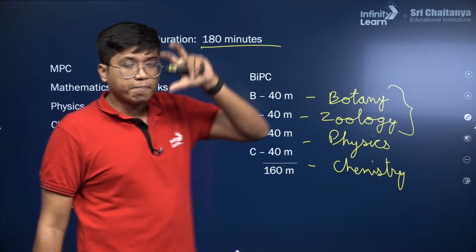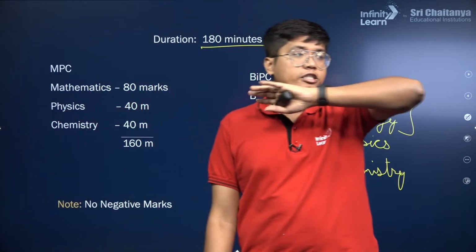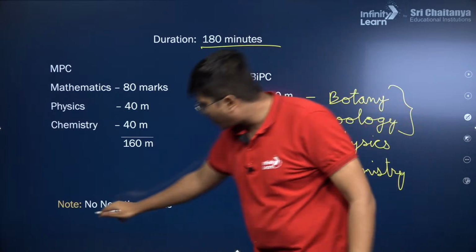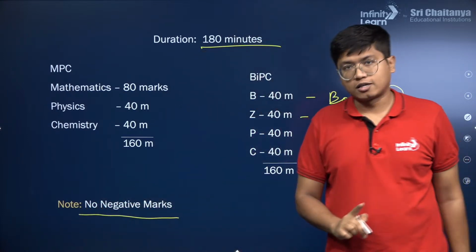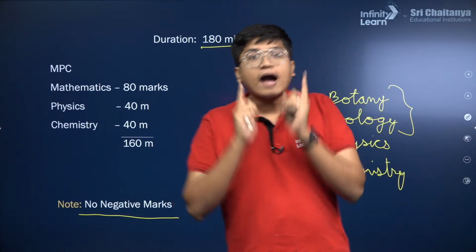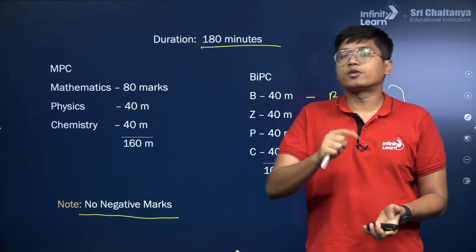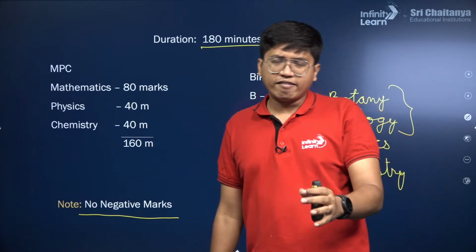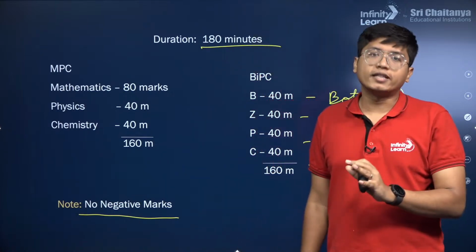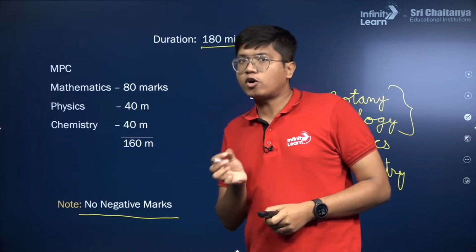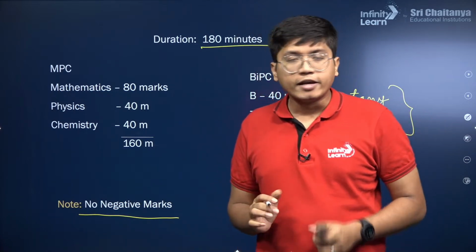And the very big difference, which will completely change your strategy towards the exam, is that in EAMCET you have no negative marks. This is the big one, because this means you have to attempt every single question in the paper. Even if it's a wild guess, you should put it in there. You don't have to be too cautious. In JEE Main, students have to be very cautious about the negative marking. Here you don't have to worry.